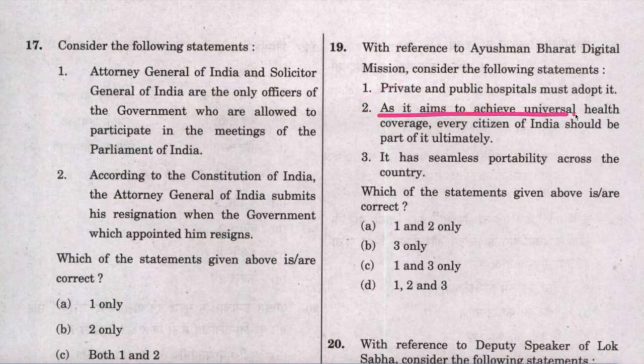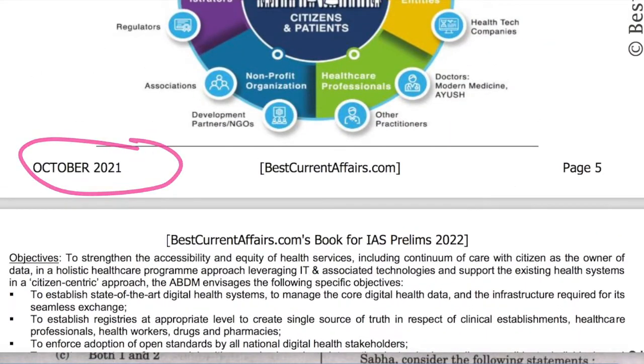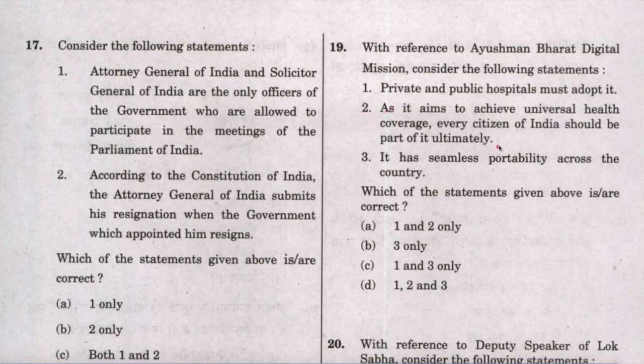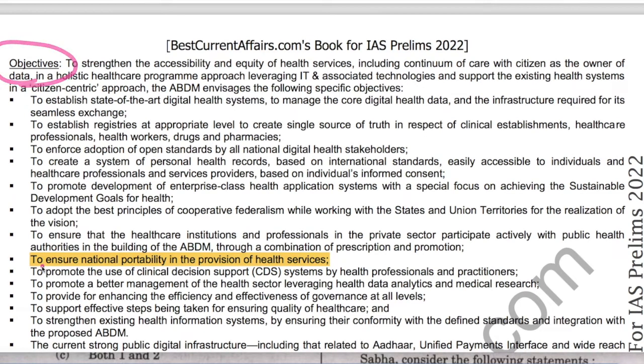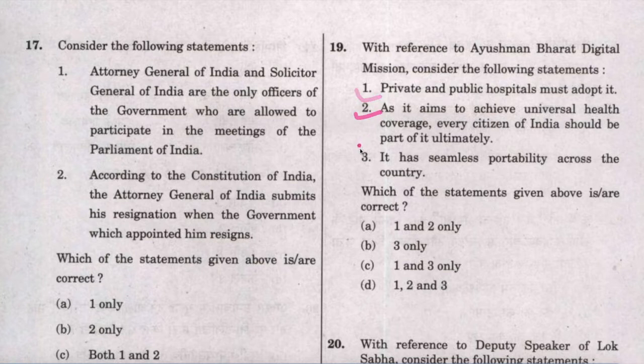Second is that it aims to achieve universal health coverage. Page number 5, October current affairs book. The vision of Ayushman Bharat Digital Mission is to create a national digital health ecosystem that supports universal health coverage. This statement is also correct. It seeks portability across the country. This statement is also correct. One of the objectives of this mission is to ensure national portability in the provision of health services, page number 6. Therefore, all three statements are correct. D is the answer and the question is solved.